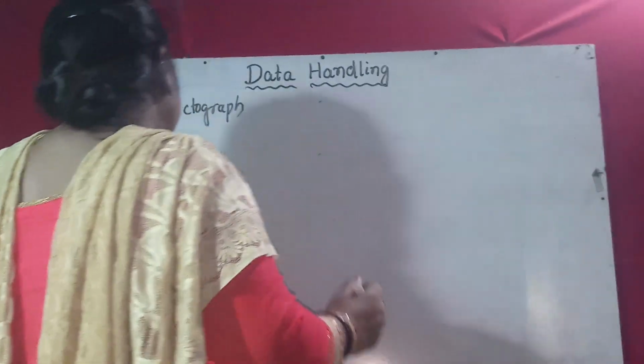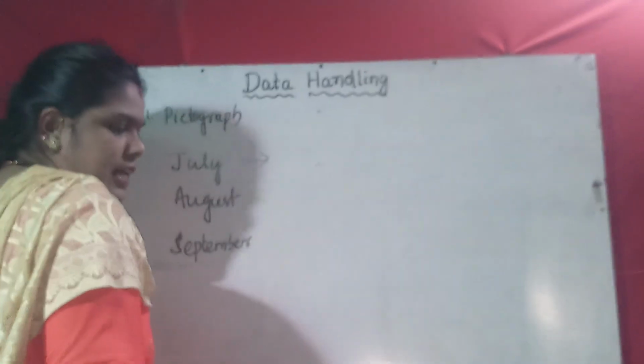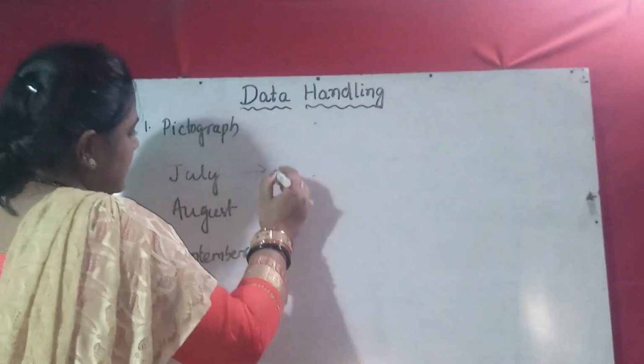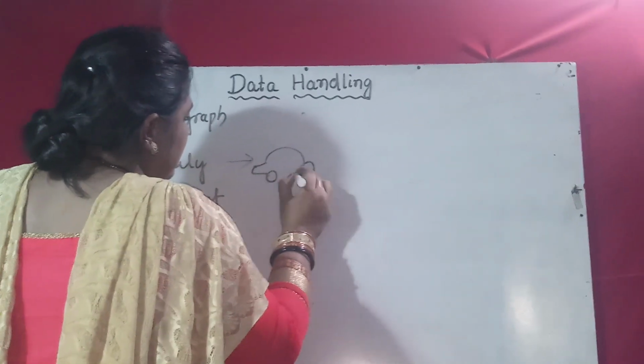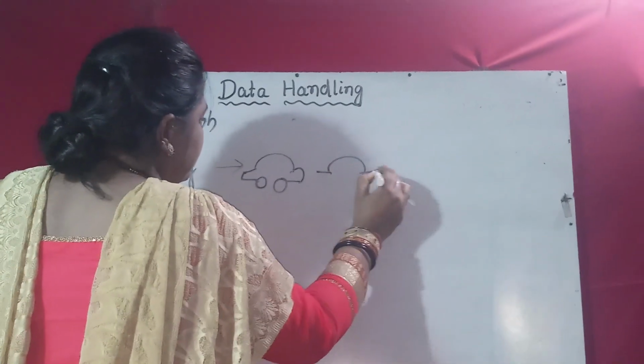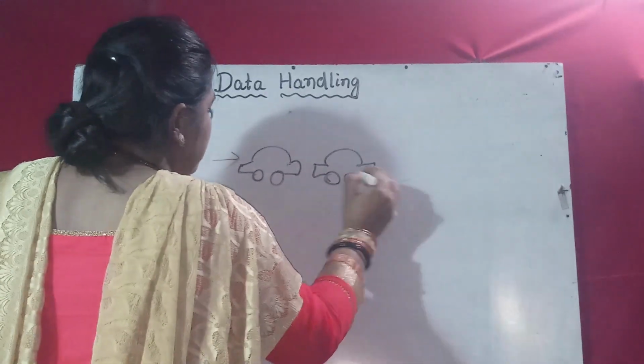So pictograph means we have to draw cars. Here I am drawing cars like this.